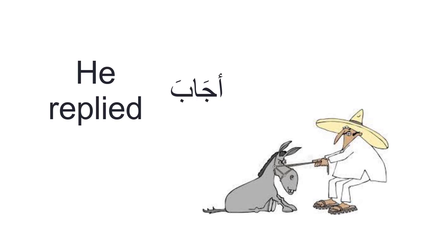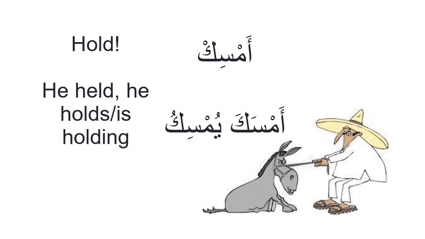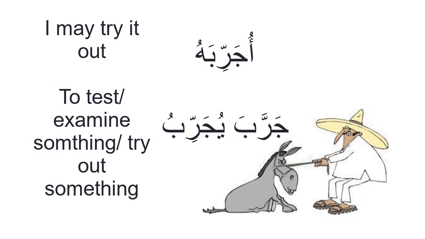فأجاب اللص. أجاب means to answer, to reply. اللص, again, it's thief. أمسك الطبق. أمسك, it is from أمسك يمسك, which means to hold. أمسك is the form of the verb that is used for ordering someone to do something. أمسك الطبق, hold this plate. أجربه, it is from جرب يجرب, which means to test, to examine. Here the person asks the thief to give him the donkey so that he can test it, so that he can examine it, so that he can decide whether he wants to buy the donkey or not.